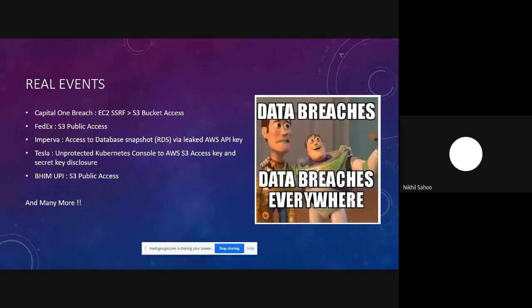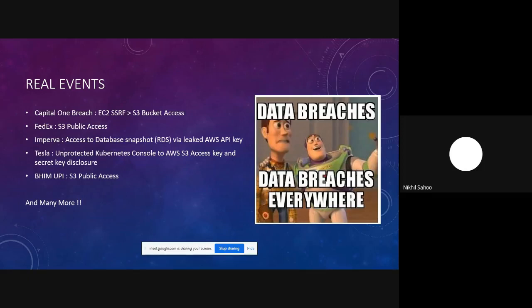Similarly, the FedEx data breach, where the attackers were able to access one of their S3 buckets because it had public accessibility. The Imperva data breach, where the attackers were able to access one of their database snapshots because of an API key that was leaked publicly. And then we also have the Tesla data breach, where the attackers were able to access one of their S3 access keys and secret keys because of an unprotected Kubernetes console.